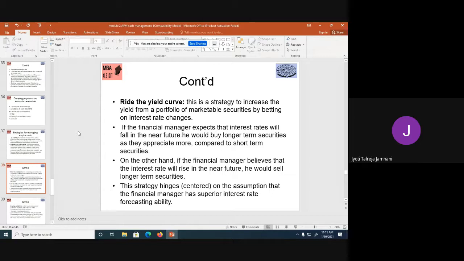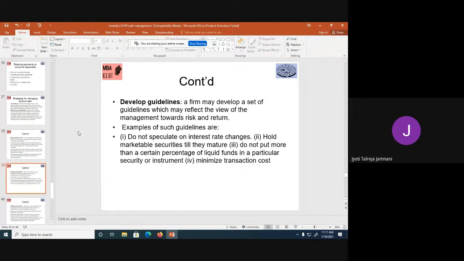Only then can he take this risk and try. Next is develop guidelines. In this case, the company develops certain guidelines and gives them to the finance manager. He has to follow those guidelines and then invest the surplus cash. These guidelines are made taking into account risk and return both, so they reflect the view of management towards risk and return.